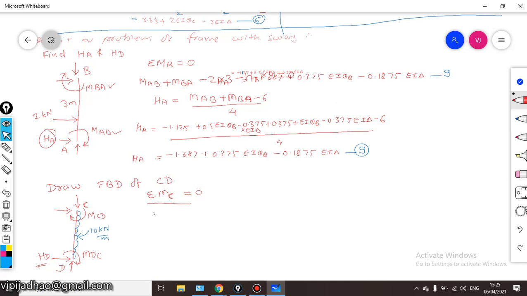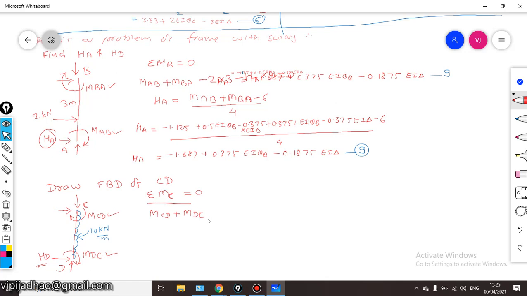So the equation will become MCD plus MDC, this moment MCD plus MDC,